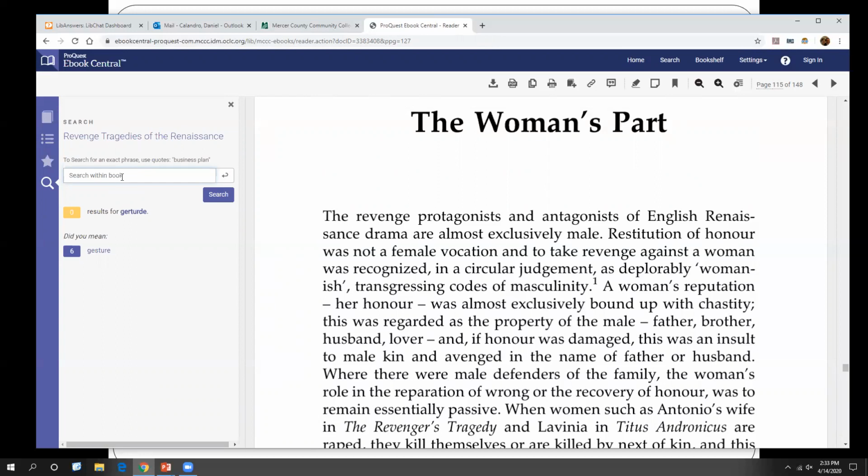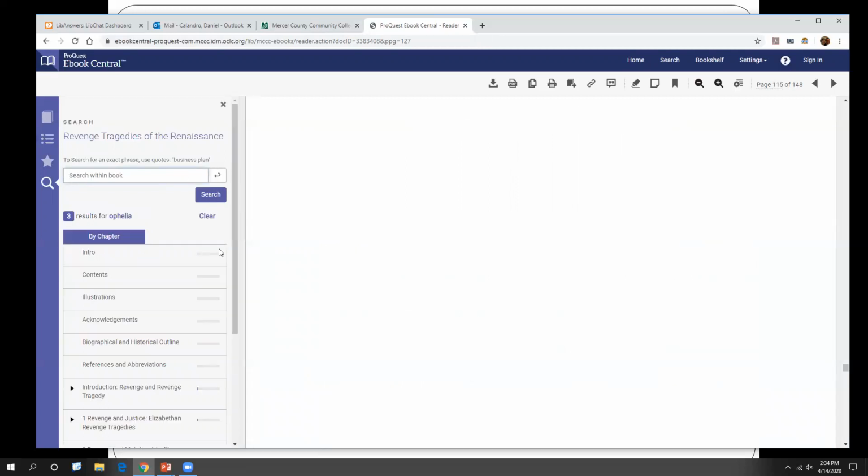All right, Cameron, can you say hi? Hi. All right. So we're talking about Gertrude, and Daddy spelled her name wrong. Gertrude? No, that's how I spelled it before. Okay. Well, we would go ahead and put in, how about Ophelia? Can I spell that one better? Ophelia. There, I spelled that one better.